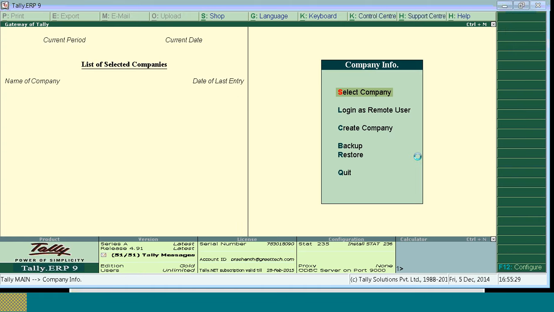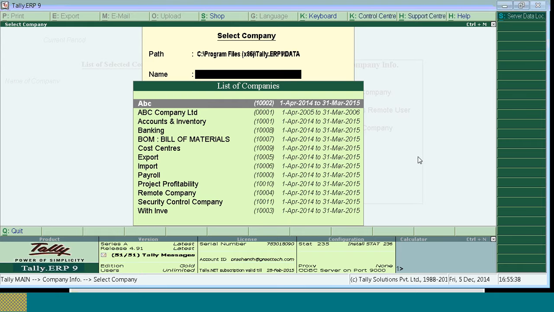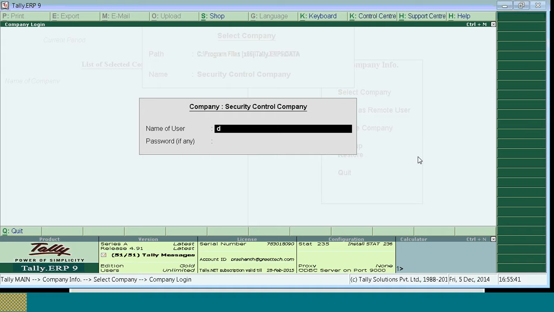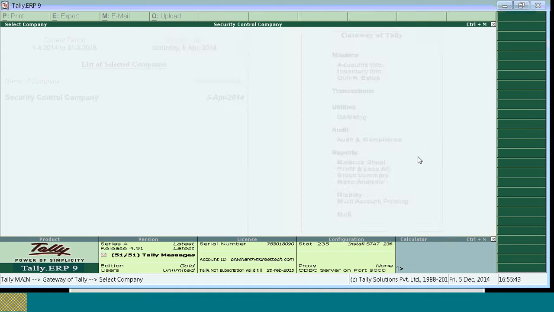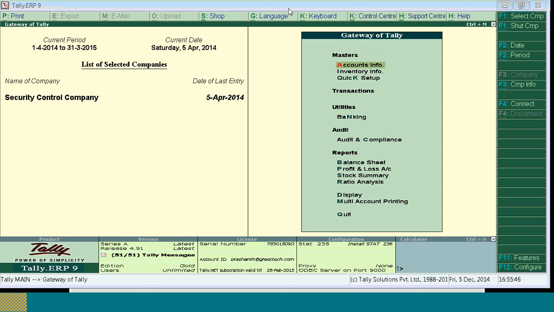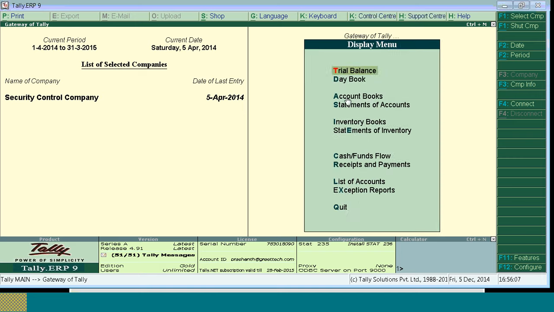Now, I will close the company. I will reload the company from the second user, that is data entry 2. The second user's username is B, password is B. So from the second user, as we have restricted the user not to pass, not to alter, not to delete the transaction, under transaction you are unable to see accounting vouchers and inventory vouchers because the user is restricted.